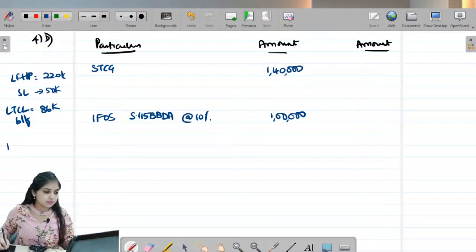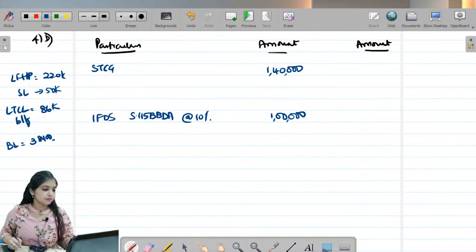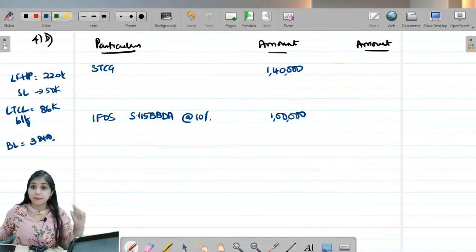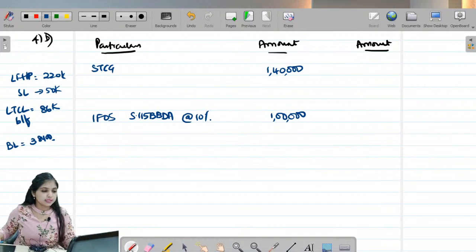Going back to the answer now. So I have business loss, business loss to be set off, 38,400. Okay. Anything else given to us in the question? Yes, there's one more thing, the para given to us. What does the question say?